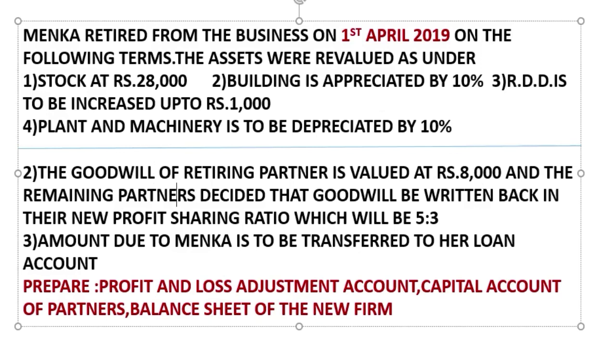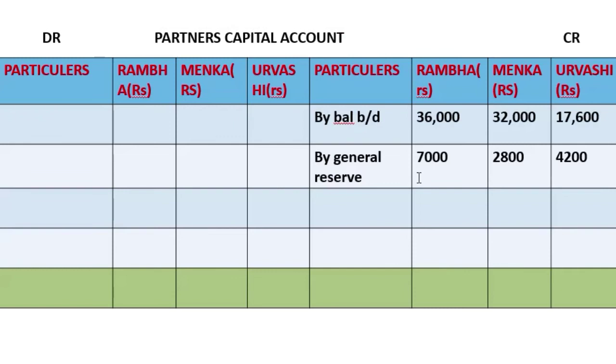Who is retiring? Menka. So in the partners' capital account credit side, we are giving her the goodwill amount. So by goodwill to Menka, here we'll put a dash, here a dash, and in Menka 8,000.